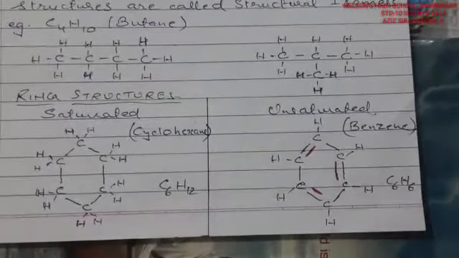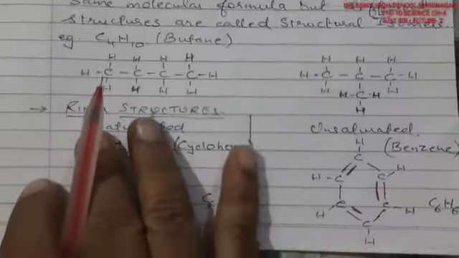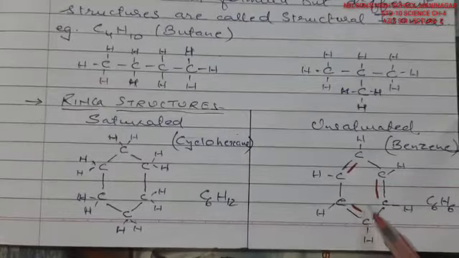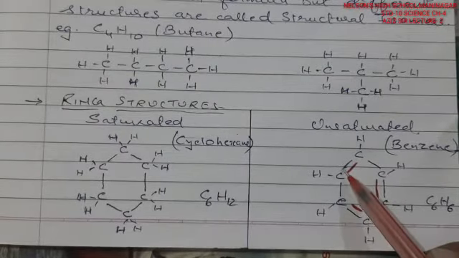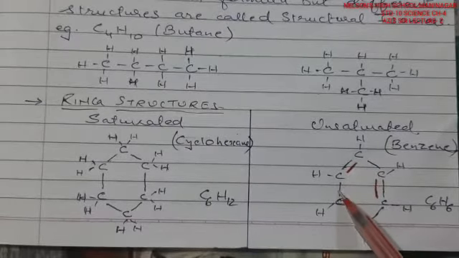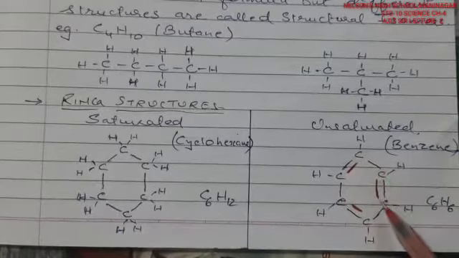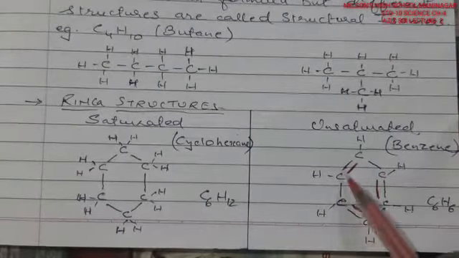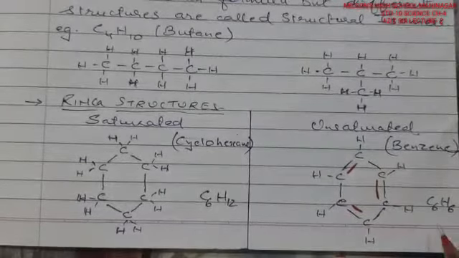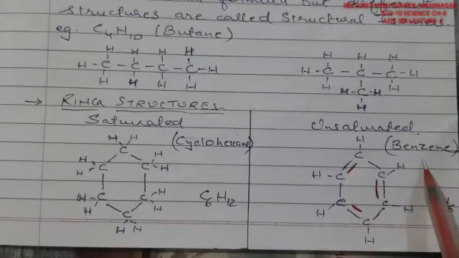Here it is unsaturated. Unsaturated means it is not satisfied here. So unsaturated means it must have double bonds within itself. So these 2 carbons have a double bond and alternate double bonds are there. So 2 electrons are being shared here, likewise 4 electrons are shared. Same way 1, 2, 3 and 4 and it goes on. Fine. So all the 6 in cyclic nature are satisfied. So each has only 1 hydrogen. The formula turns out to be C6H6. This famous structure is known as benzene.